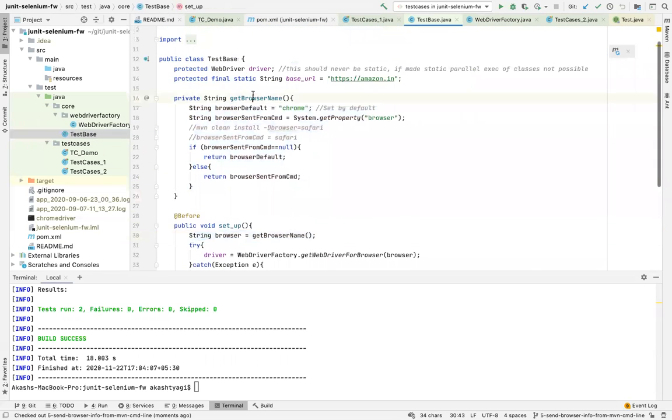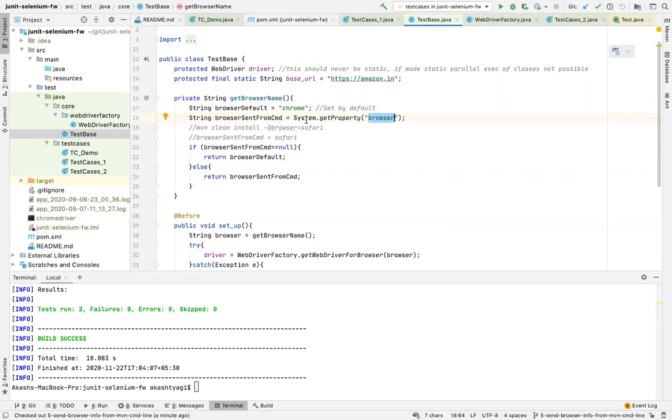So this get browser name, let me explain this first. I'm saying string browser default Chrome. That means the default browser will always be Chrome. So if nothing is passed, if you're not saying anything, it will by default run on Chrome. Then I'm saying browser sent from command, and I'm saying System.getProperty browser.